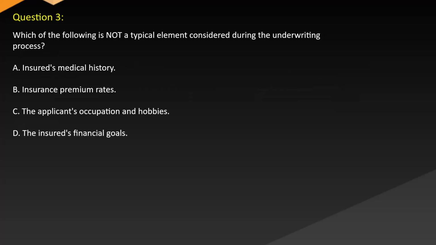Question 3. Which of the following is not a typical element considered during the underwriting process? A. Insured's medical history. B. Insurance premium rates. C. The applicant's occupation and hobbies. D. The insured's financial goals.